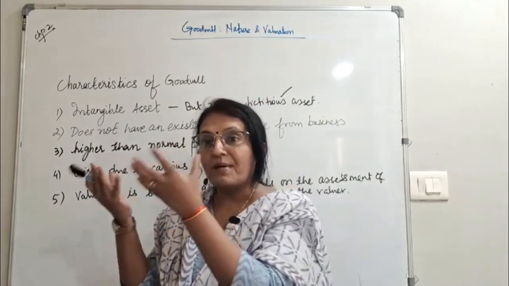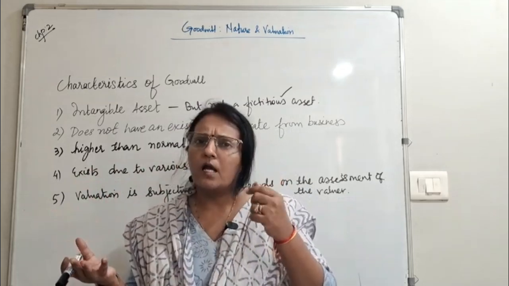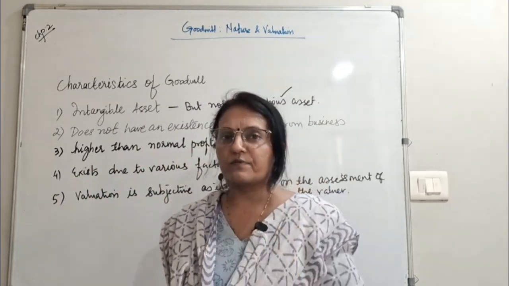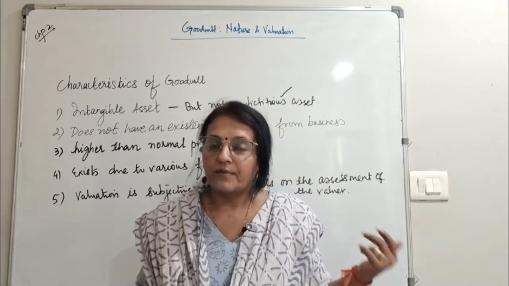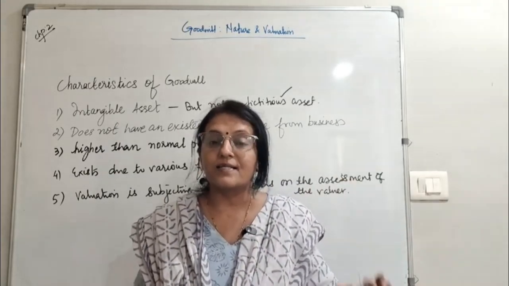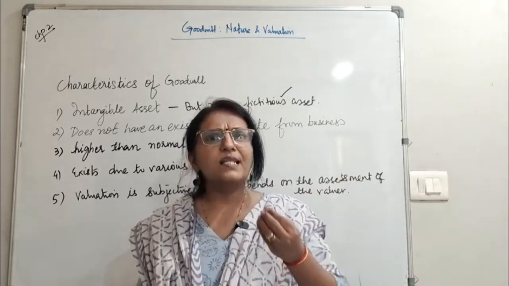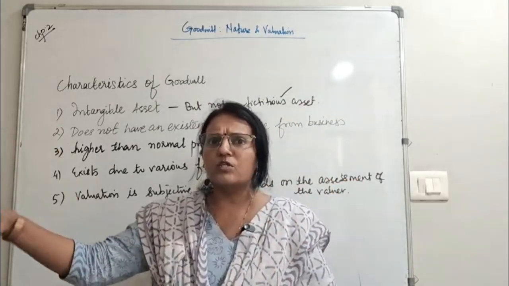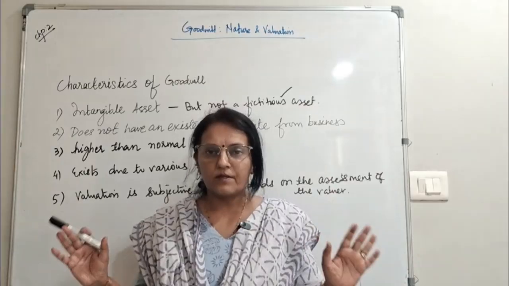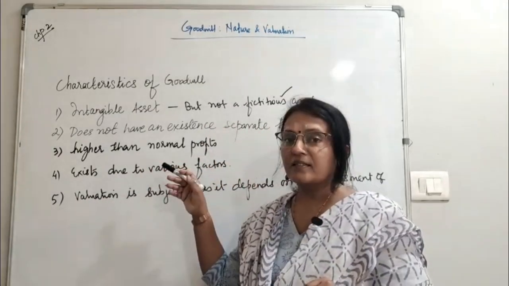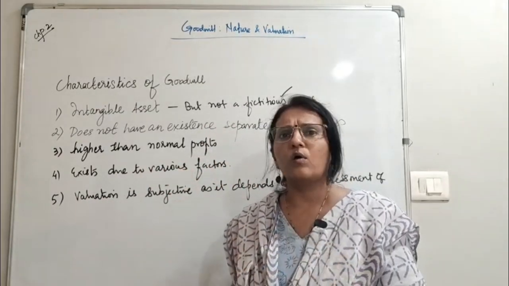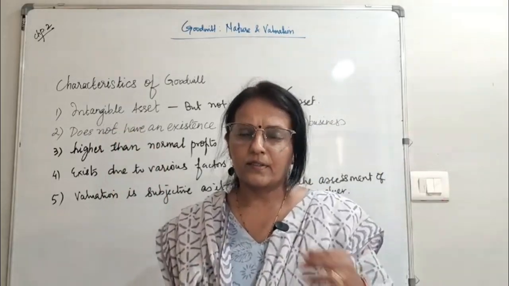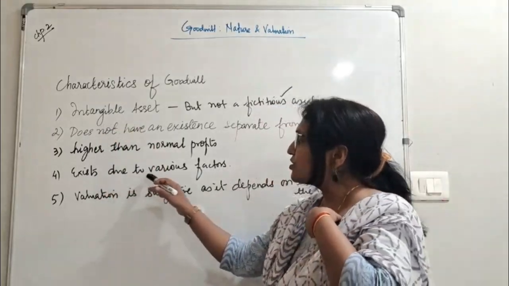If the goodwill of the branded shop keeps on increasing, even if it is 50 rupees, they charge 100 rupees, and you people are willing to give that because it has a name, right? It has a name, it has a brand, it has quality. So we are willing to pay that extra. That company is earning that extra money, which the local shop is not earning, right? So this is higher than the normal profit. Normal profit is generally what other local shops earn, and we are earning more than that. That is goodwill. It exists due to various factors.